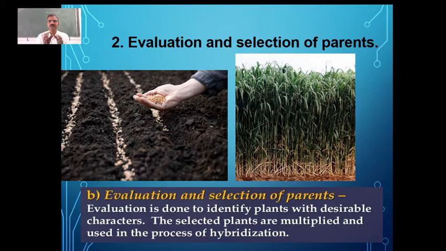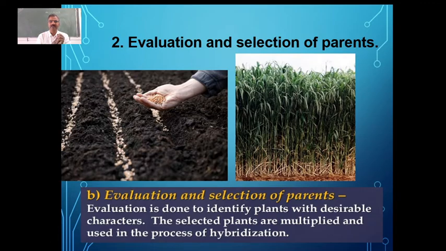Whether it is yield which we want to increase, or a variety able to grow even in saline soil with higher salinity, or maybe we want to incorporate more of some protein. Based on that requirement, the particular varieties are going to be evaluated for such characteristics. That is what we mean by evaluation, where evaluation is done to identify the plants with the desirable characters, the characters we want.